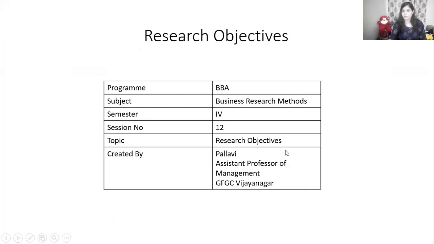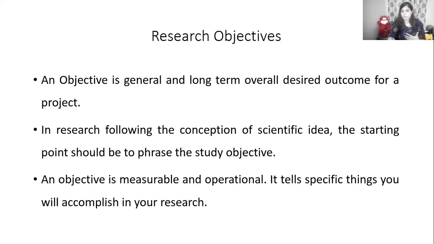We want to find out the solutions for our problem, or we want to come to a conclusion about some situation, or we want to find out something related to a certain object or situation or a person. That's why we do research, right? But we have to formulate the research objective also. So first we understand what a research objective is.